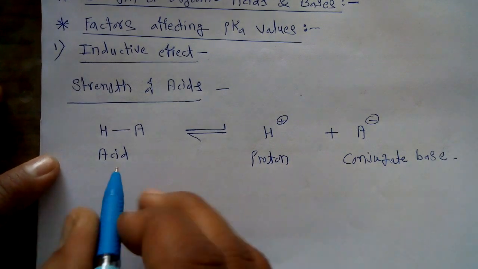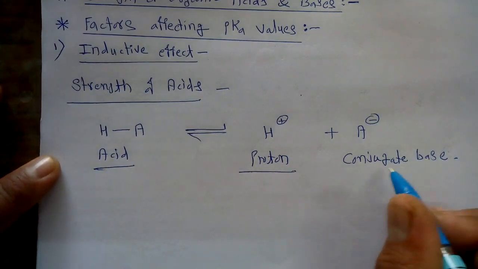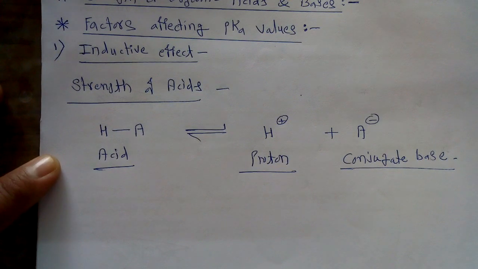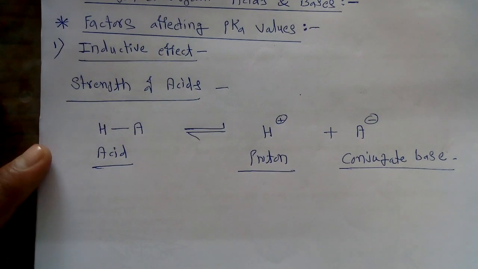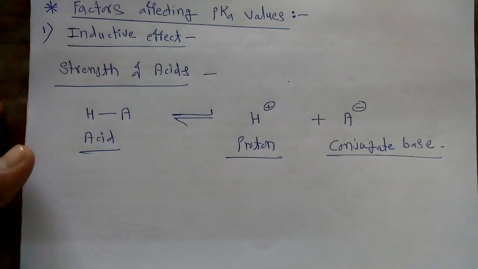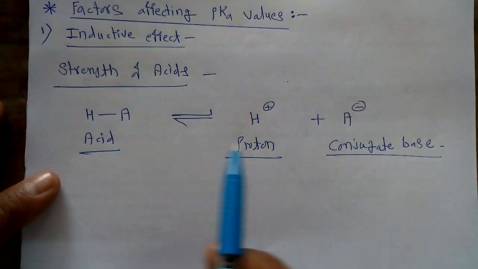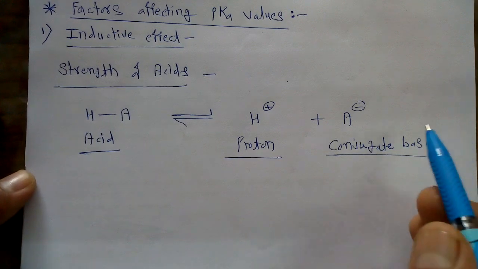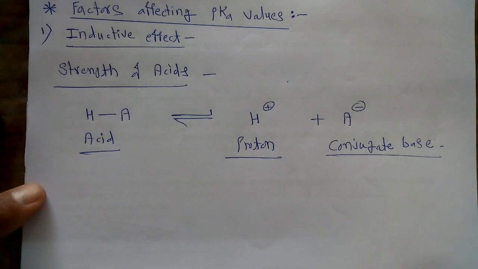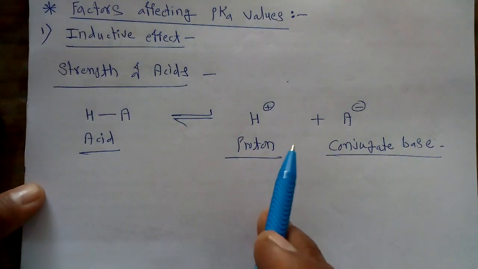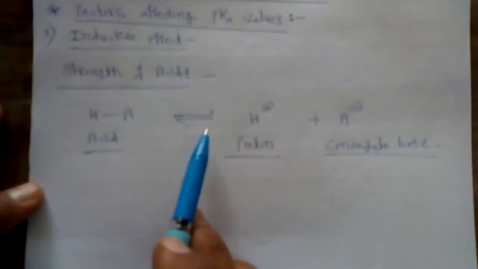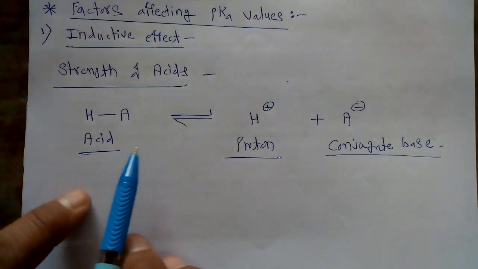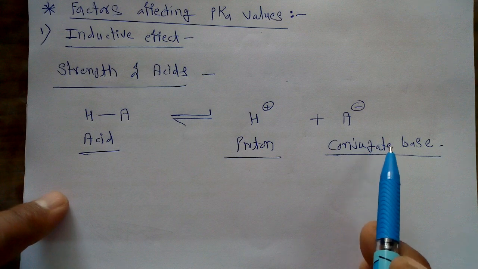So these are the three important parts as far as the acid is concerned. Whenever we take the acid, it donates the H plus ion, or the proton, and it forms the conjugate base. So these two parts are always in equilibrium with each other. So we can say that the acid is in equilibrium with its conjugate base.